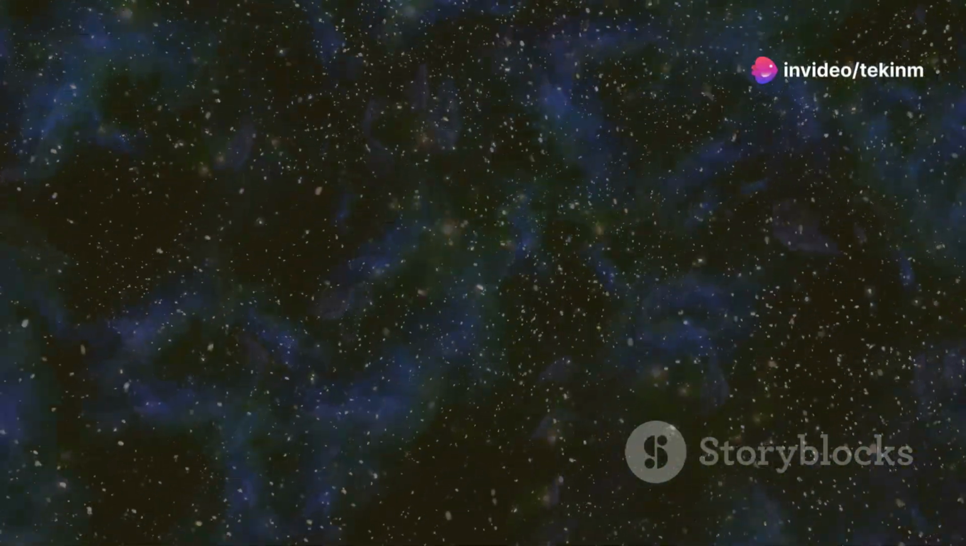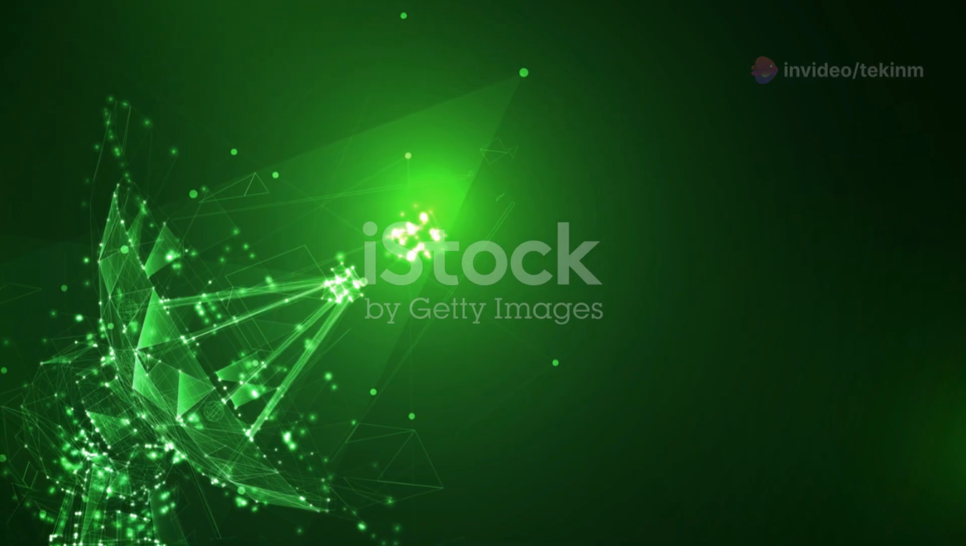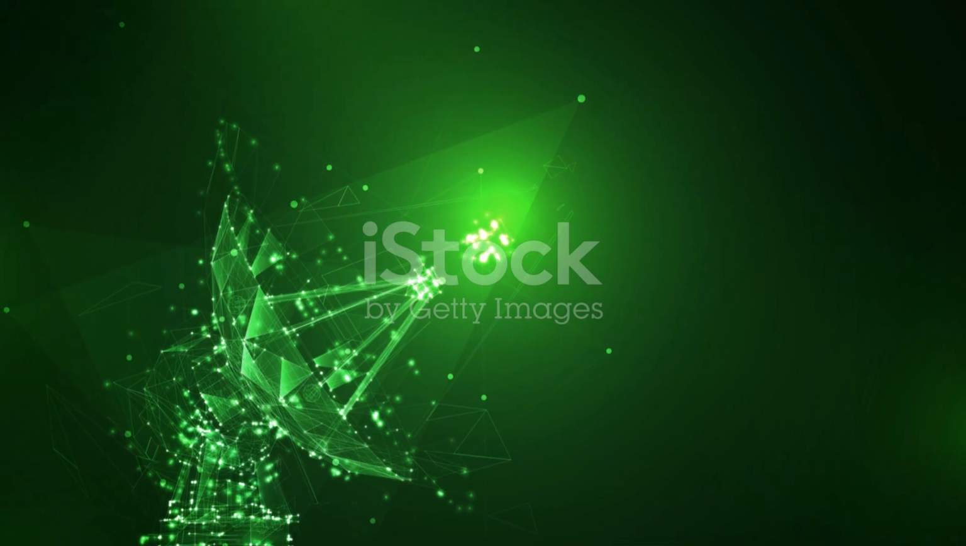The universe speaks in many languages. One of its most elegant is the language of vectors. Vectors are more than just numbers. They are guides that encapsulate both magnitude and direction.